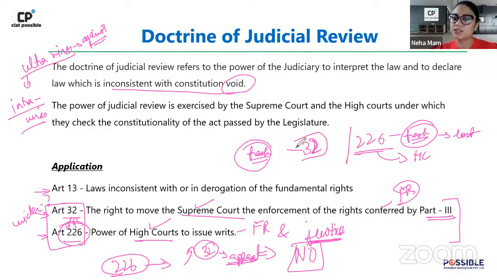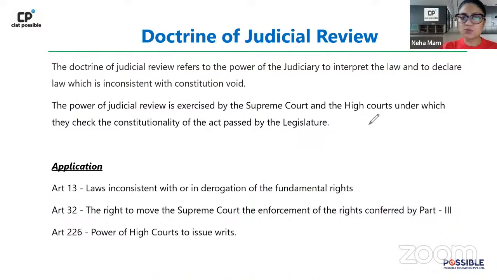अपील आप 32 के अंडर नहीं फाइल करोगे, अपील आप अलग प्रोविजन के अंडर फाइल करोगे. Right? So that is going to be different. Okay? चलो. Anyways, that was something. Okay, now let's move on. This is doctrine of judicial review.